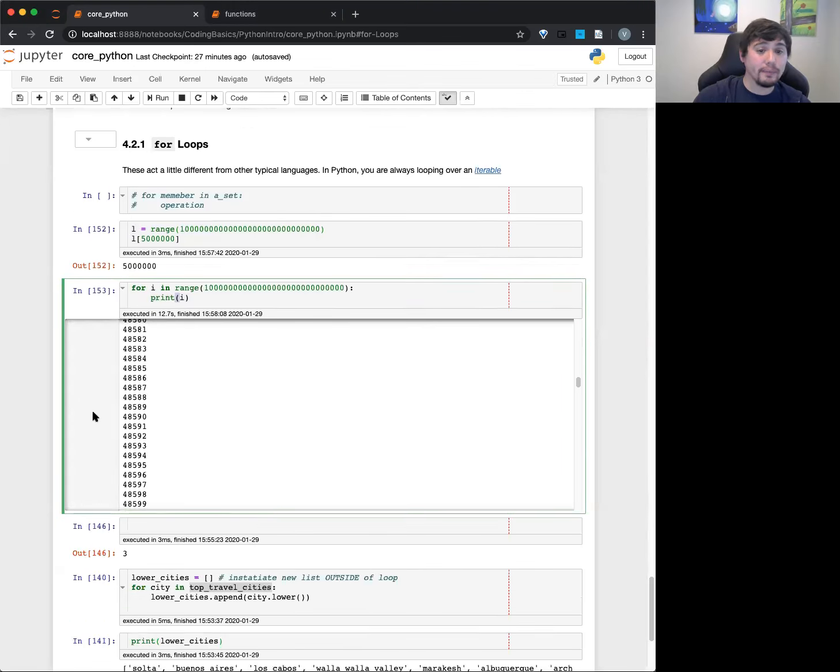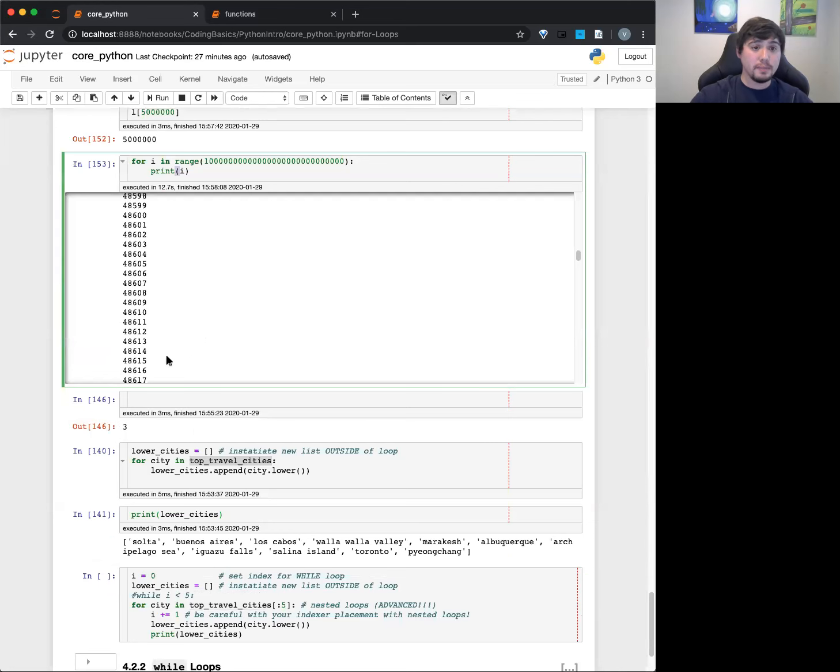But yeah, so anyway, I just wanted to show a little bit of how for loops can be used not just with a list, but with anything that's an iterable. Okay.